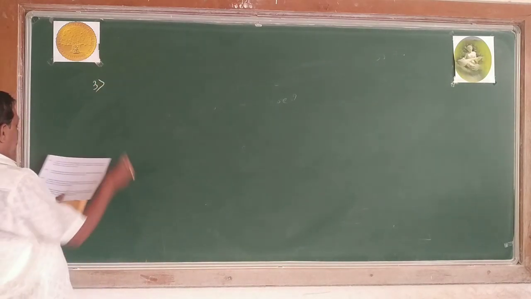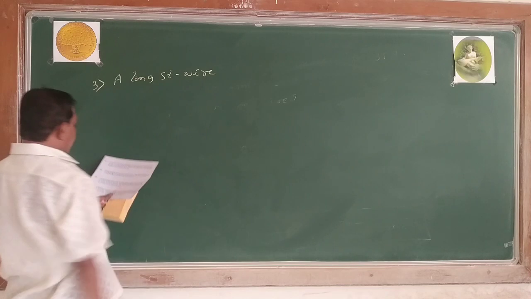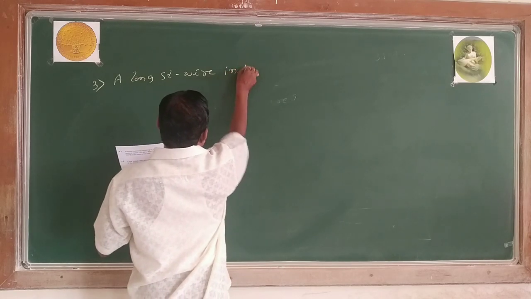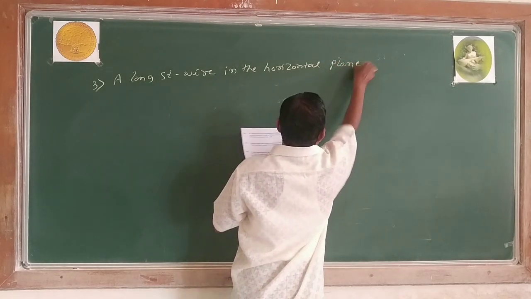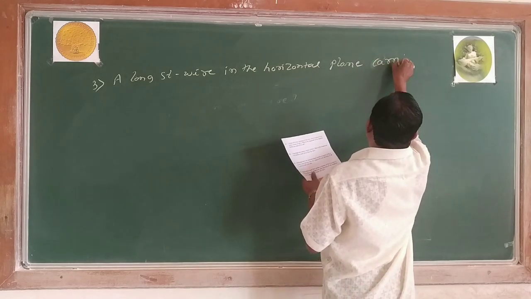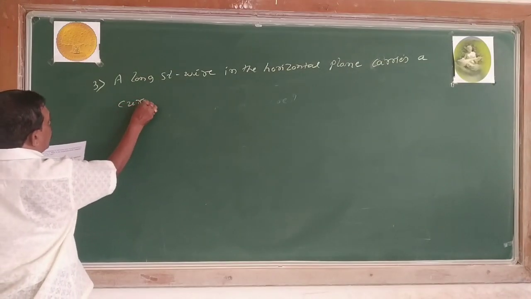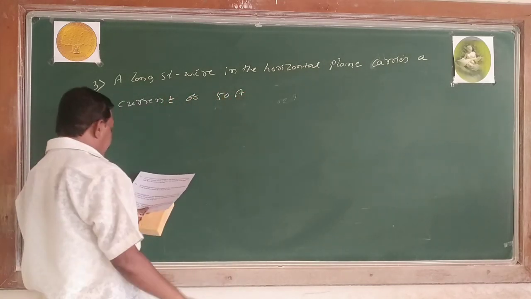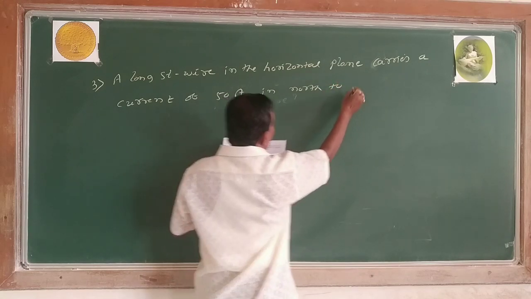A long straight wire in the horizontal plane carries a current of 50 amperes in north to south direction.